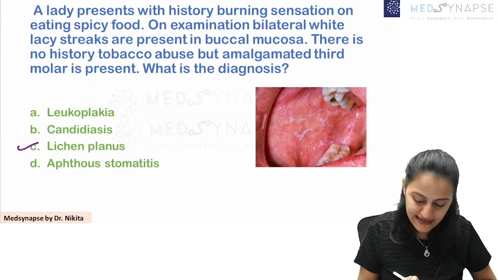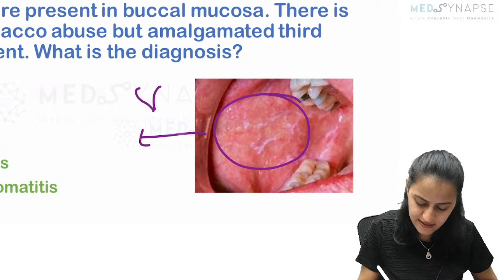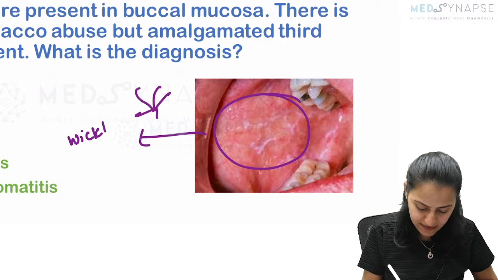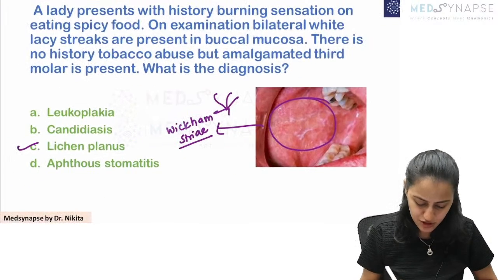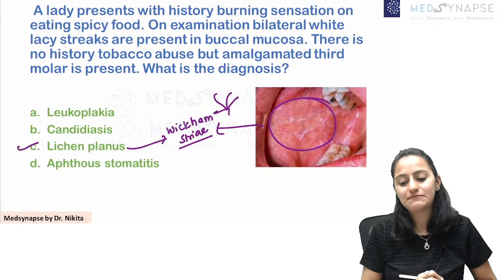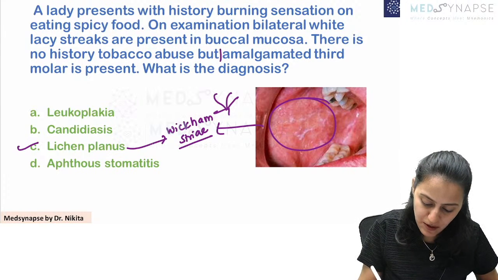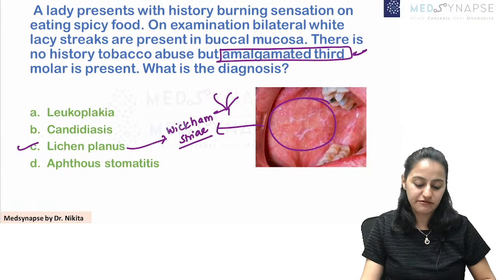Very good. This is lichen planus, because what do you see here in the image? This is a spotter image. The lacy lesions in the mouth, this is Wickham's stria, which are seen in lichen planus. The important history of amalgam, third molar, is one of the predisposing factors.